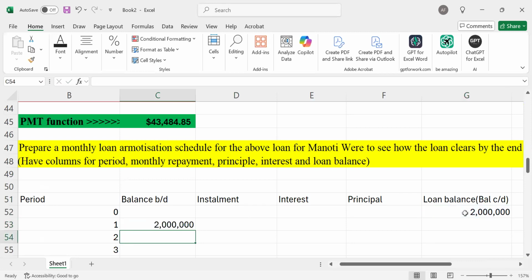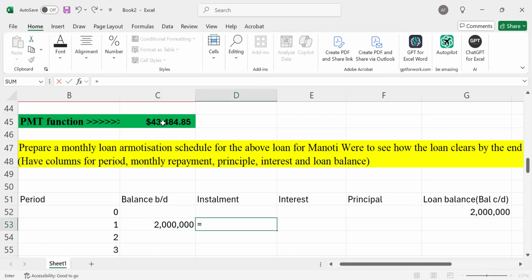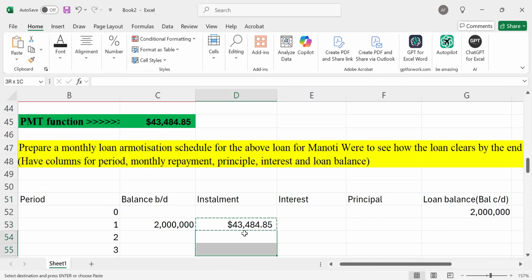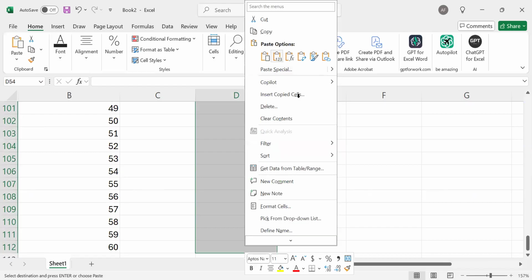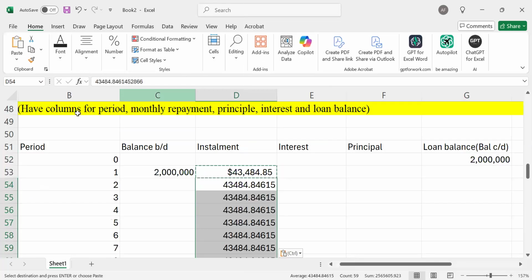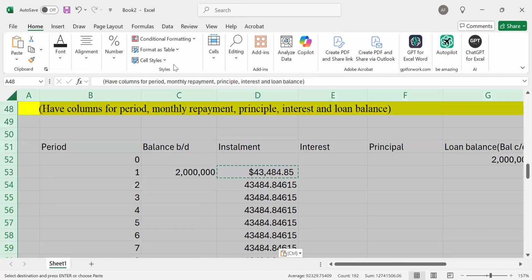Once we have that, that amount is the same value that I'll have as at year 1. Installment, how much are we paying? The installment is what we have computed here, 43,484.85. This installment value will be the same all through up to year 60 that we are considering. Remember, installment is an equal amount over the years that we are given. So that is what you are going to consider at this point.